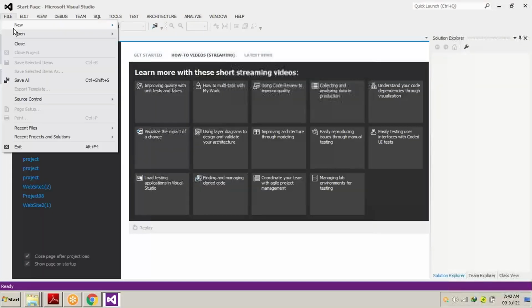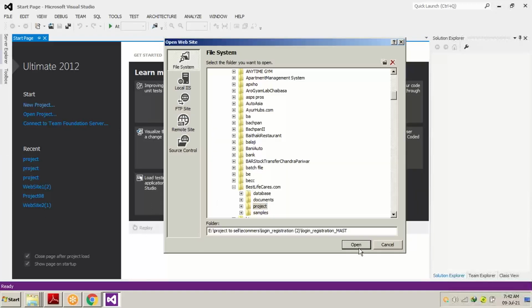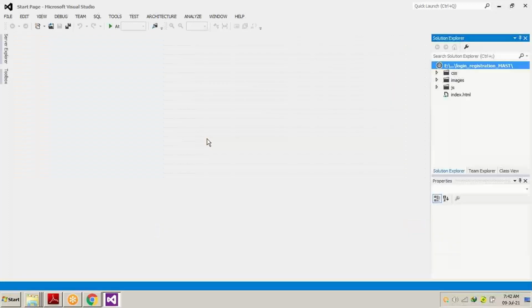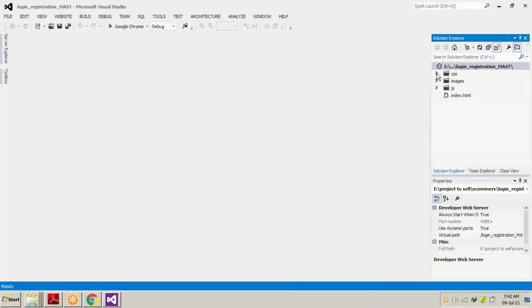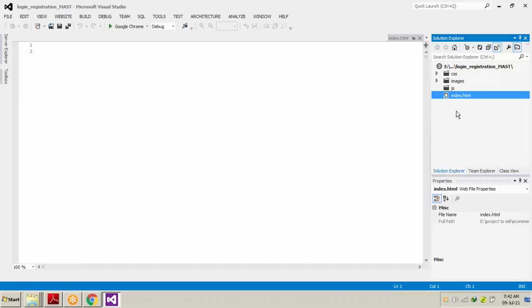We will open the website, and as the site opens, we are going to paste this link, the path of the files where they are situated, and open it. Now here you can see all the things: the CSS file, the images file, the JavaScript, which we don't have here, and a single HTML file.